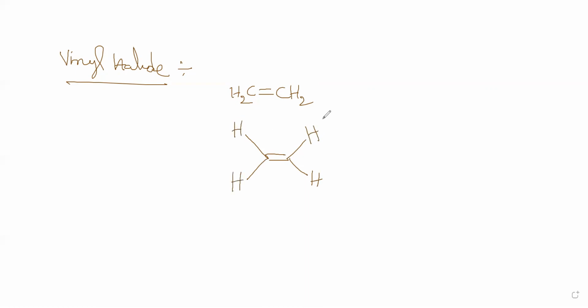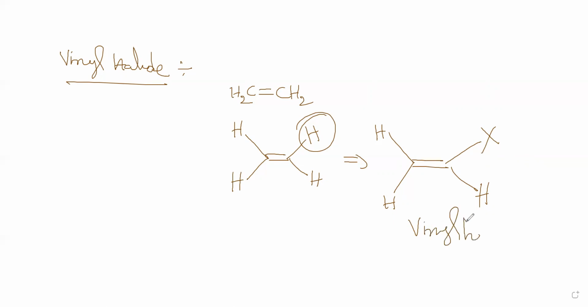Now, in this ethylene molecule, if I replace this hydrogen with something like X, this kind of molecule is called vinyl halide. So X is connected directly to an sp2 carbon.